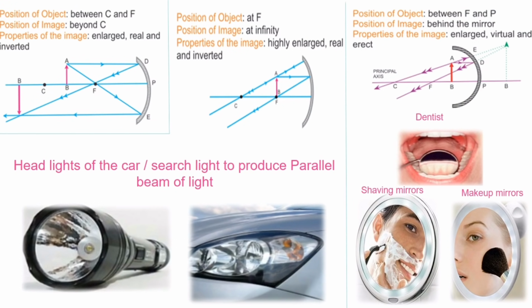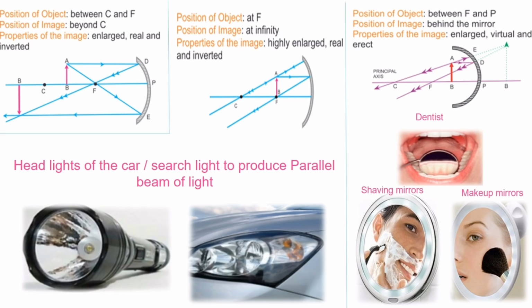If you go for a dentist visit, he will have a spatula-like thing which has a mirror in it. That is nothing but a concave mirror. It is placed near the decayed teeth in order to examine any fault in that particular tooth. When the mirror is a concave mirror, it gives an enlarged image. This is applicable for positions of an object placed between F and P.